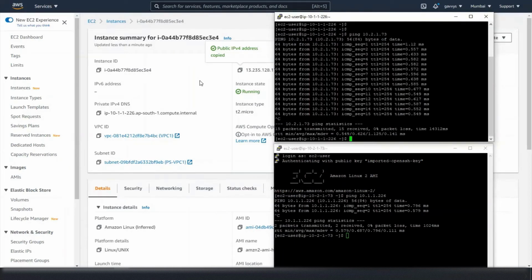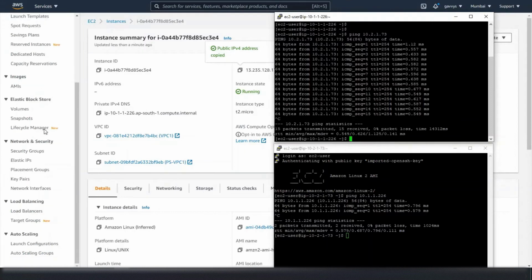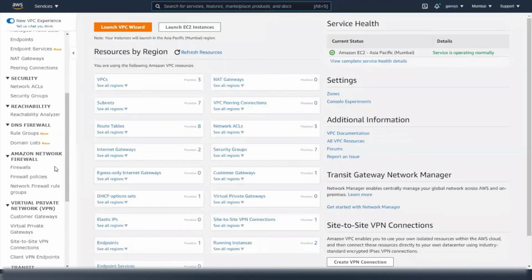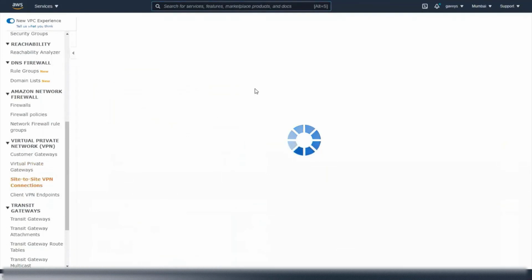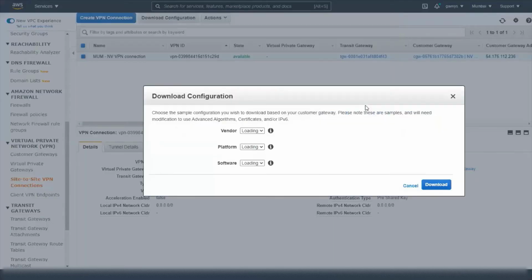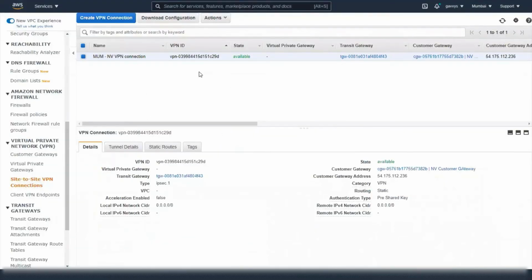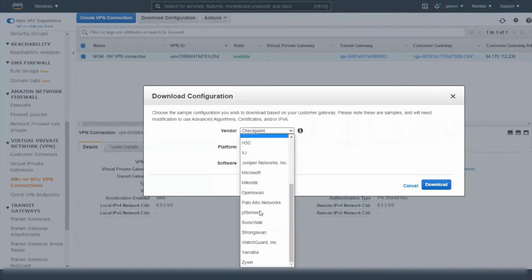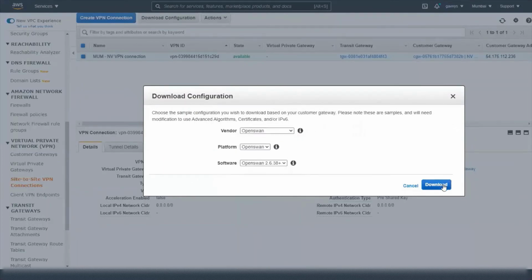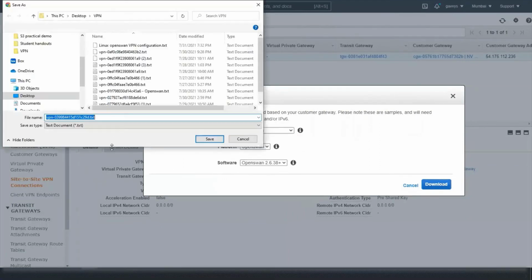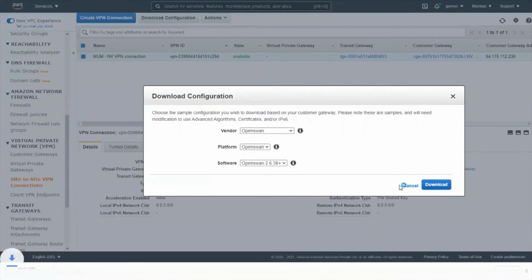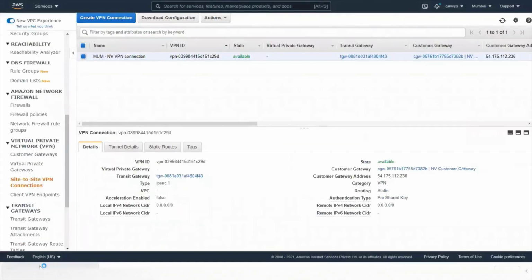Let's go to the VPN connection and then establish the connectivity. Let's go to VPC and download the configuration file for the VPN connection and configure the VPN on OpenSWAN. Here I'm in the site-to-site VPN connection. Click on download configuration, select OpenSWAN, and download configuration. Linux OpenSWAN, save, yes.